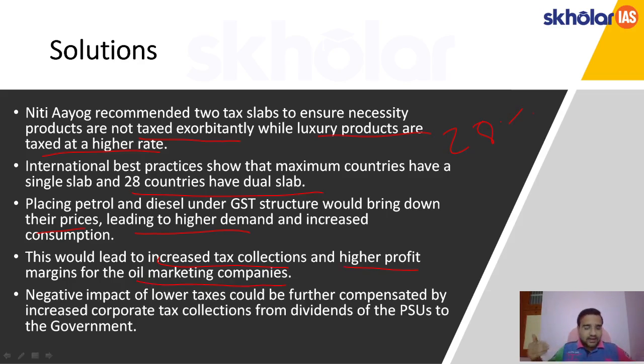And the negative impact is that, despite the increased tax, there will be some shortfall, right? And this shortfall can be further compensated by increasing the corporate tax collected from the dividends of the public sector units. In India, most of the oil marketing companies are PSUs. So by increasing the corporate tax collection, this can be compensated. Okay, this is the one solution.